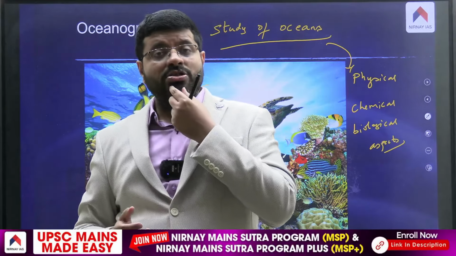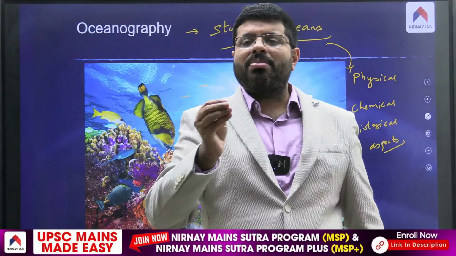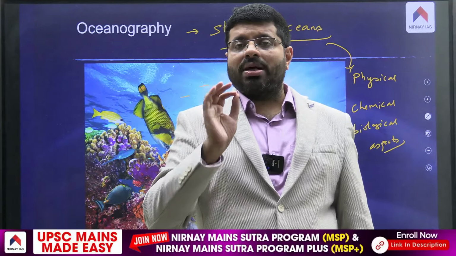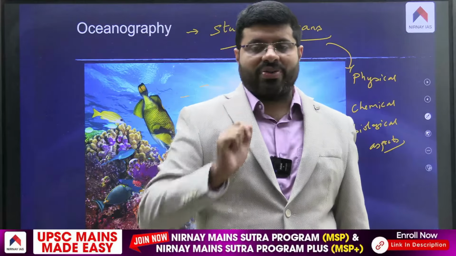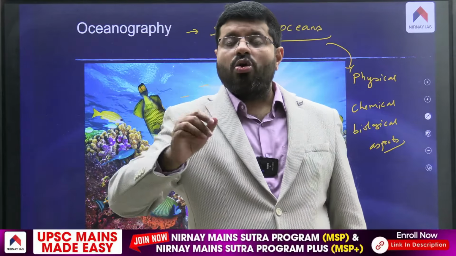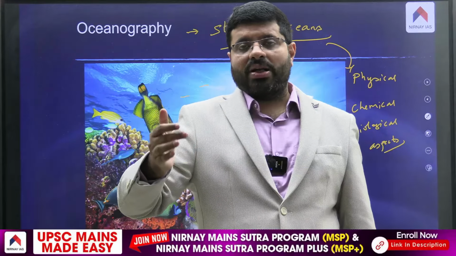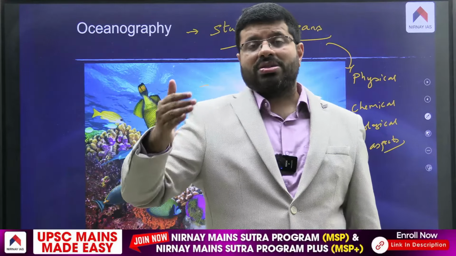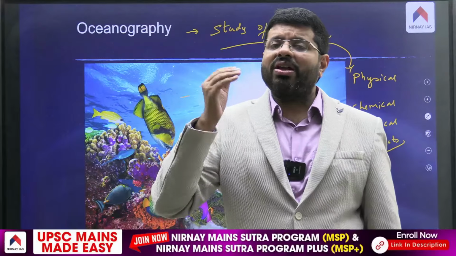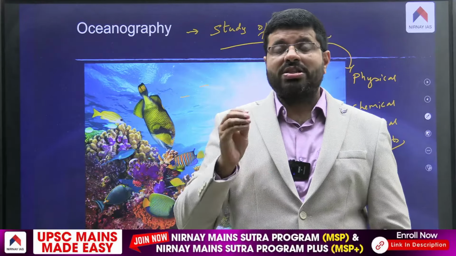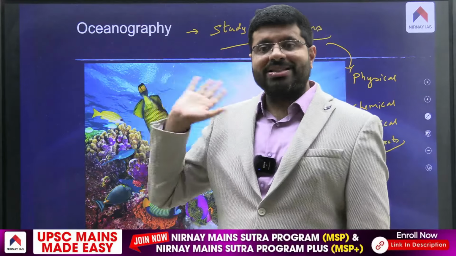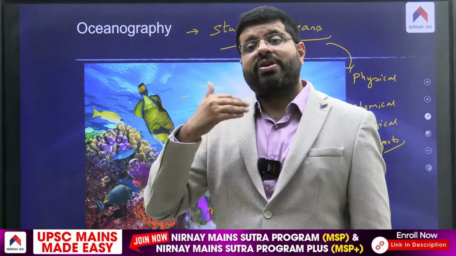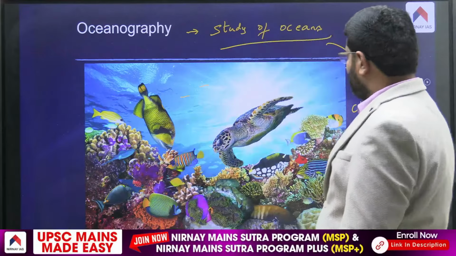So for corals to exist, there has to be some salt in it. That is the reason why only when you cross the Gulf of Mannar and come to southern Tamil Nadu, where there are very few rivers, you will see some corals. Otherwise, no corals. Andaman and Nicobar has decent corals. Why? No dominance of fresh water. That is a beautiful thing.